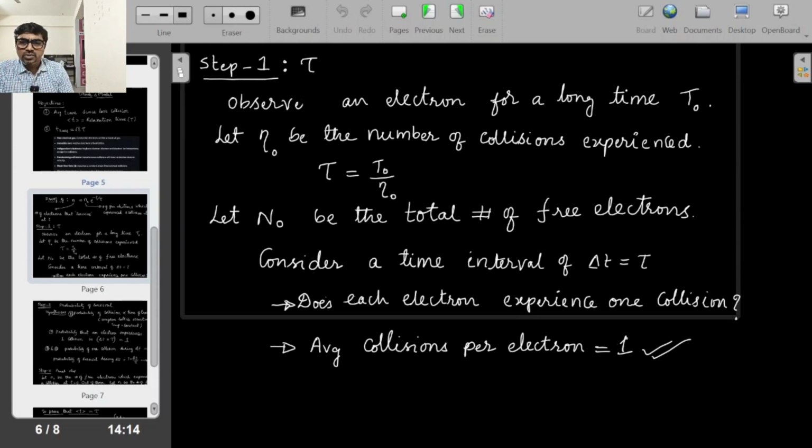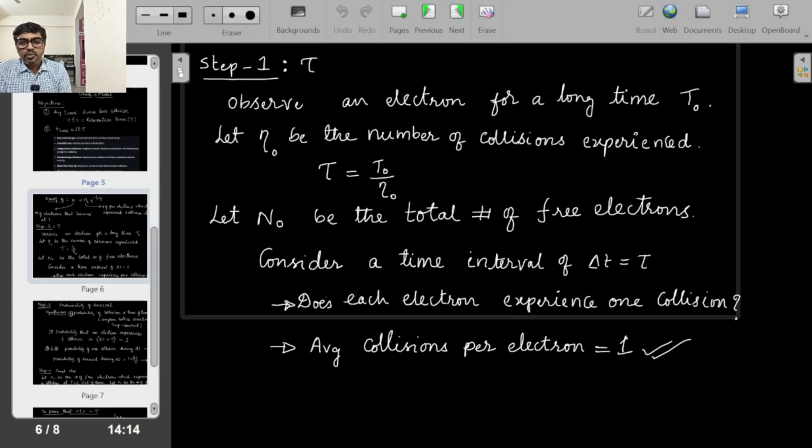I hope you understood that assumption. It's very simple and logical. So that is the first step we need to understand. On an average, in a time interval of tau, one collision will happen per electron. One electron may have more collisions, another electron may have fewer, but on average this many collisions per tau we have. So that is the first step.